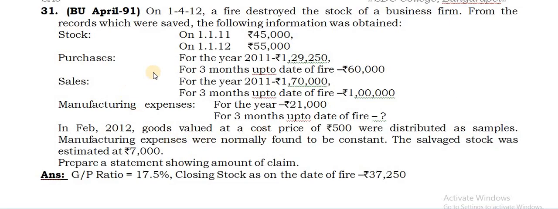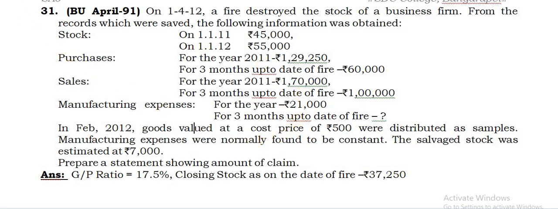Well, next you can see question number 31. It is similar to question number 28. So I want you to solve it by yourself. You can remember the manufacturing expenses which were given. Only for 3 months you have to calculate separately using this itself as the base, 21,000 into 3 by 12. Already I have done this. But what is the change in this column as compared to that column? Almost all the values are similar.